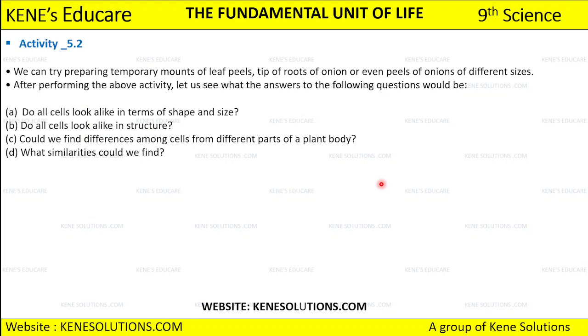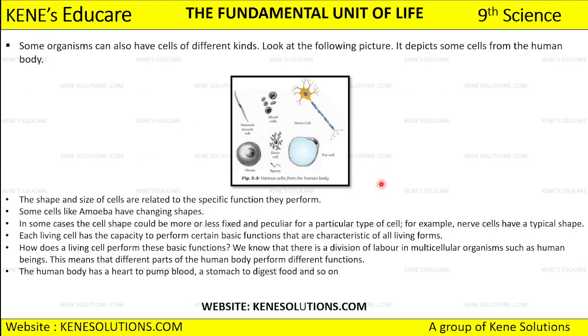After that, फिर से same चीज़ हमने same experiment repeat किया था, but here instead of using that onion peel we have used the leaf, right? And these are the different cells of the human body which have been shown. Okay, so if we see this, the structures of the cells are so different, right?